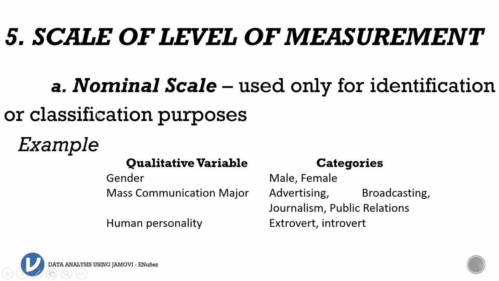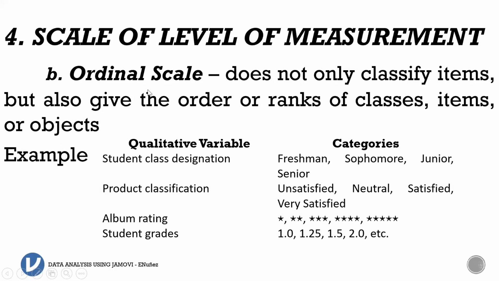If you have a triangle here, the bottom is the nominal scale. So this is the weakest type of data, where we can run only a few statistical analyses. For the ordinal scale, it does not only classify items, but also gives the order or ranks of classes, items, or objects. For a qualitative variable, we can have student class designation: freshman, sophomore, junior, senior. This can be categorized into ordinal scale, and this also can be used as nominal scale.